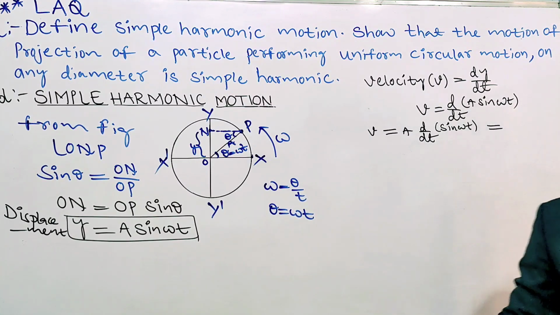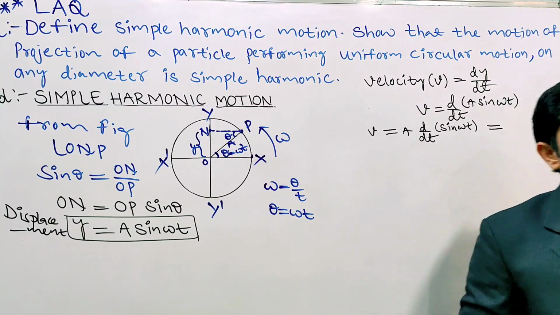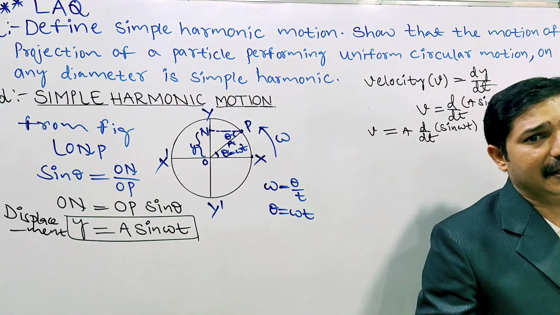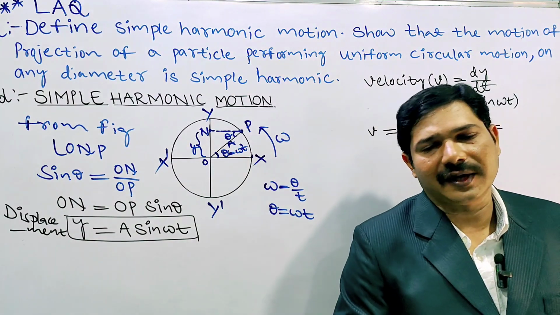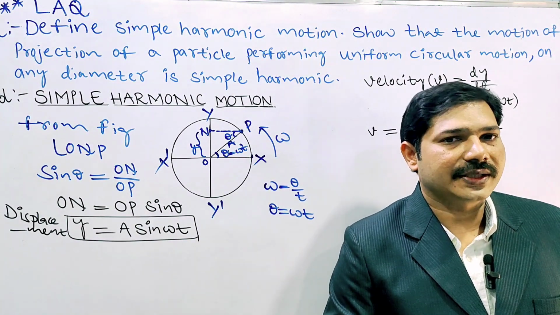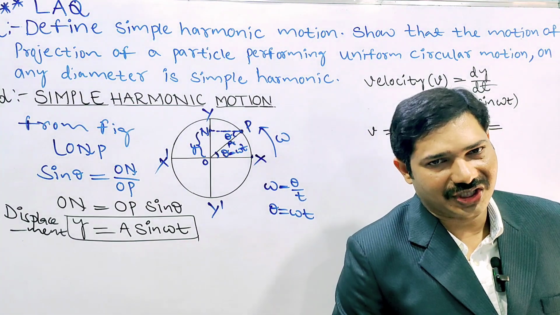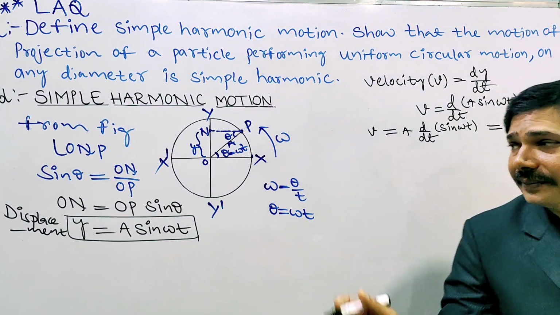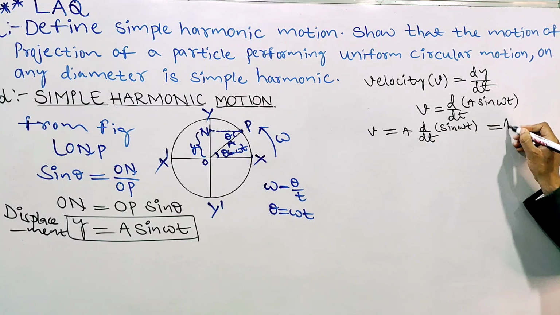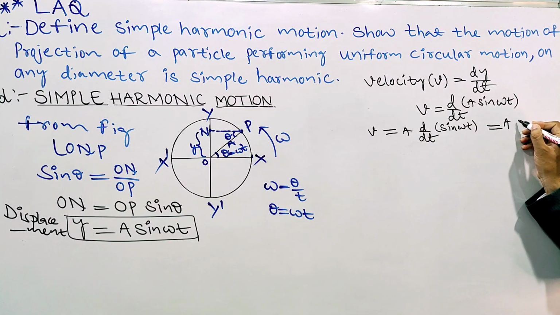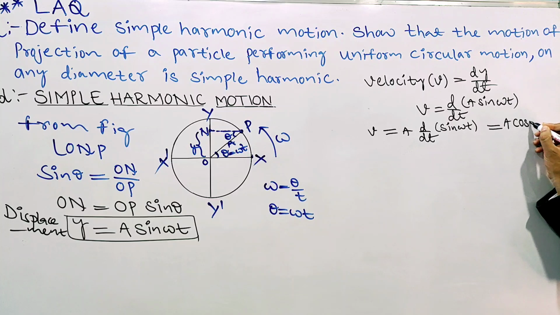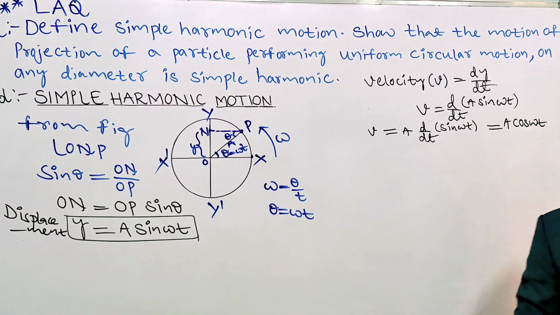The derivative of sin omega t, what is the formula? It is differentiation. BPC students, MPC students can do this easily, but BPC students, remember this one. d by dt of sin theta is cos theta. Here A is a constant, so it stays outside. d by dt of sin theta is what? Cos theta. Here instead of theta, omega t is there.